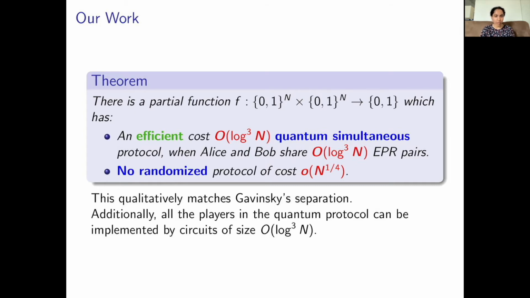In other words, we qualitatively recover Gawinski's separation between quantum simultaneous and randomized two-way. Furthermore, our separation has the property that the quantum protocol is efficient. That is, the actions of all players can be implemented by circuits of small size with oracle access to the inputs.